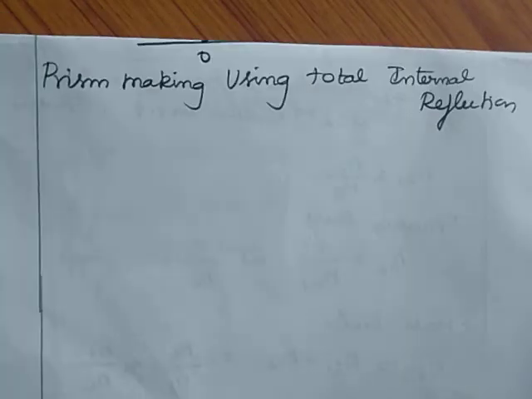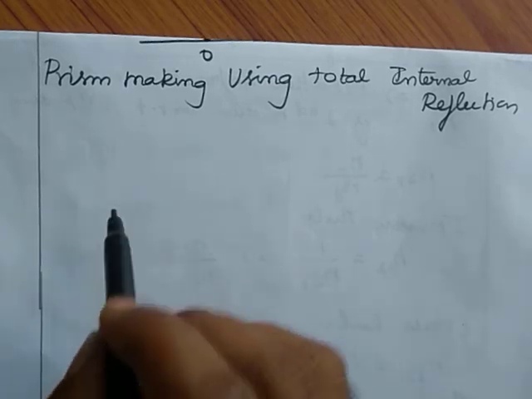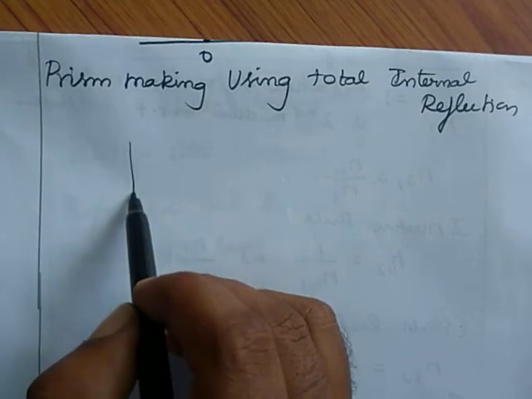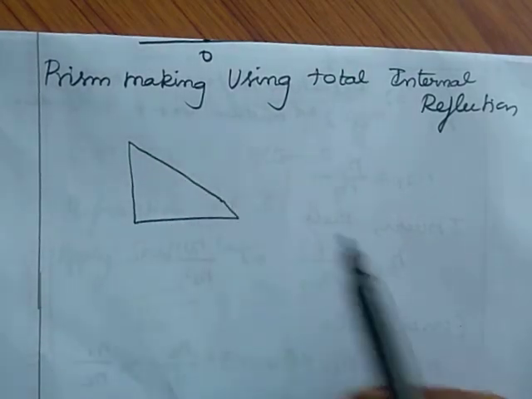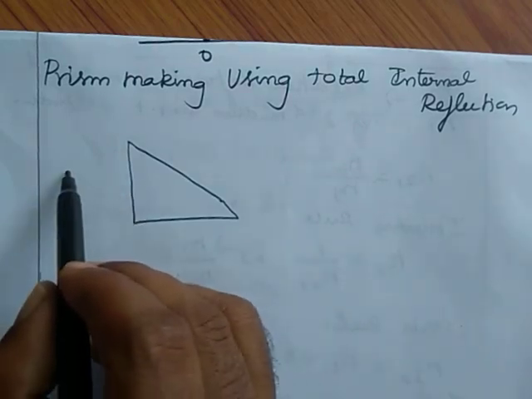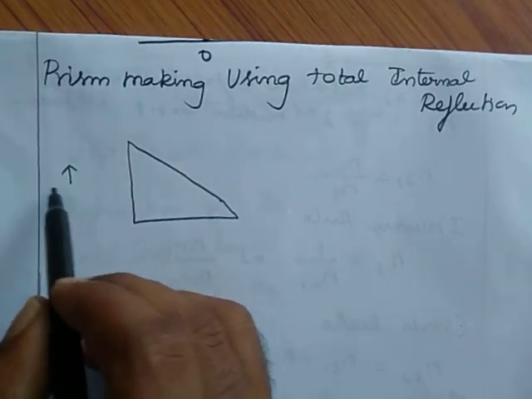The next topic, prism making using total internal reflection. Here we can design a prism to reflect light by 90 degrees or 180 degrees. First of all, I consider a prism. Suppose here there is an object named AB.